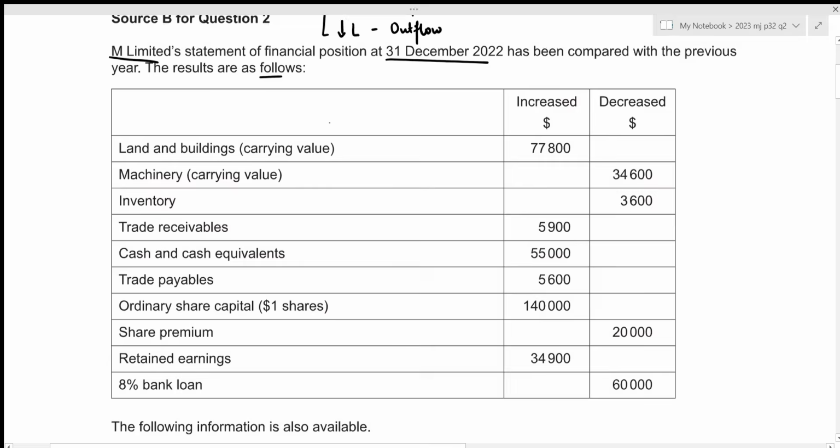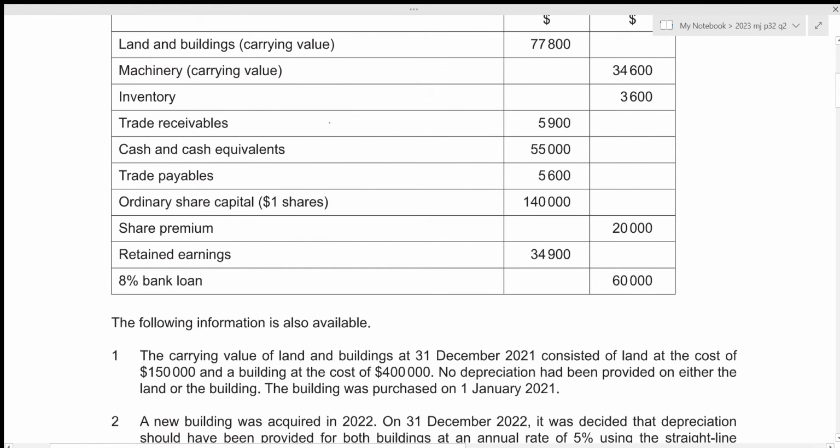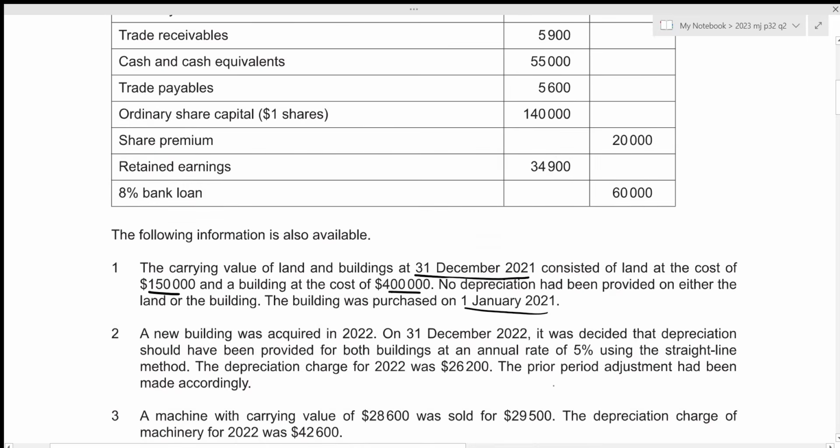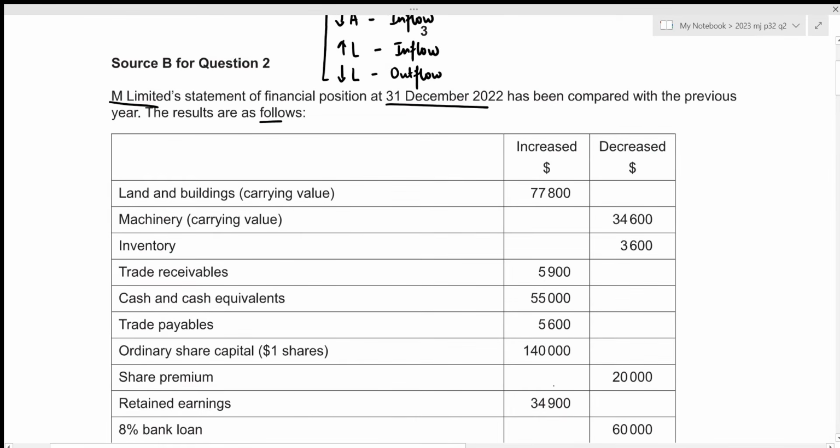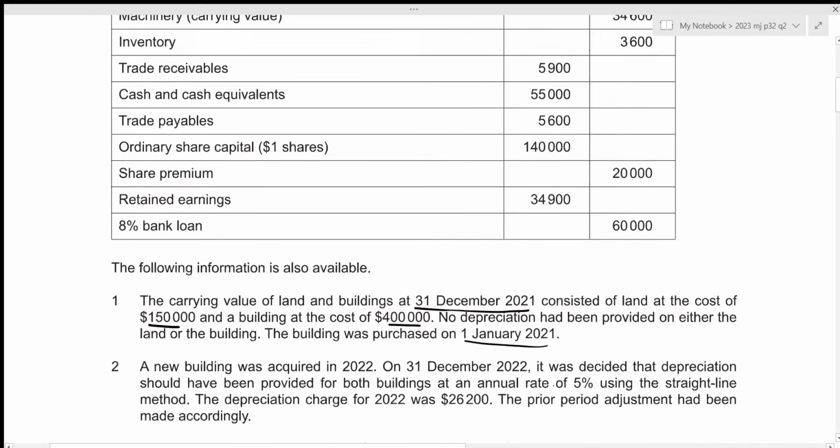Okay. Now we're given additional information. The carrying value of land and buildings at 31st December 2021 consisted of land at the cost of 150,000 and a building at the cost of 400,000, and no depreciation had been provided on either land or the building, and the building was purchased on 1st January 2021. And remember that the current date is 31st December 2022.